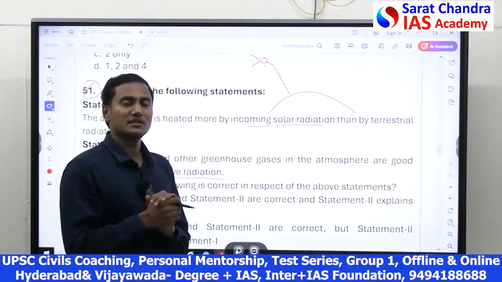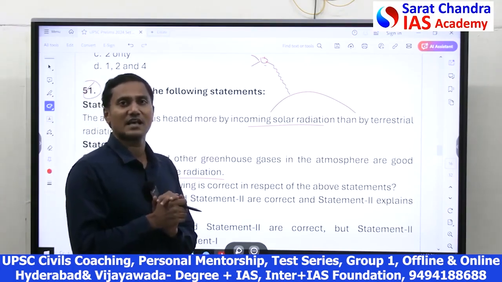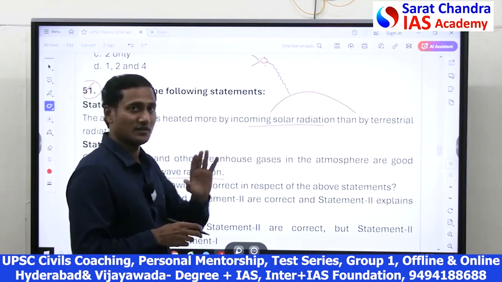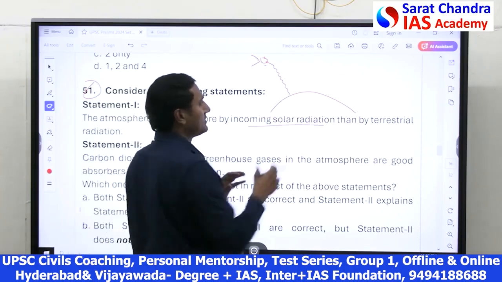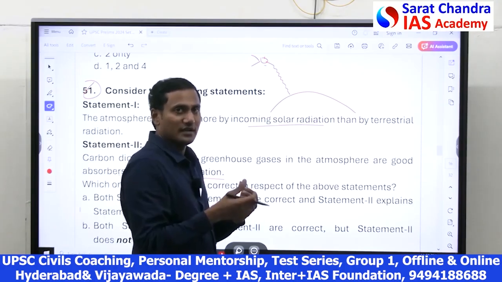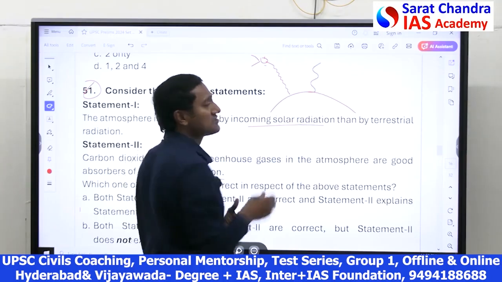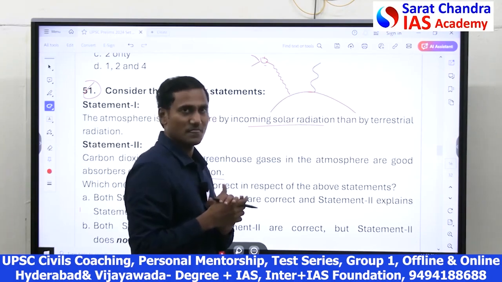It cannot be stopped by atmospheric greenhouse gases like carbon dioxide, so it passes through all of them. However, after the Earth becomes hot, it starts releasing terrestrial radiation, which is also called long wave radiation.